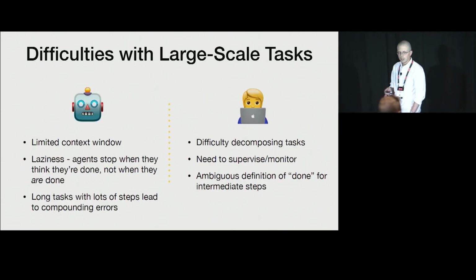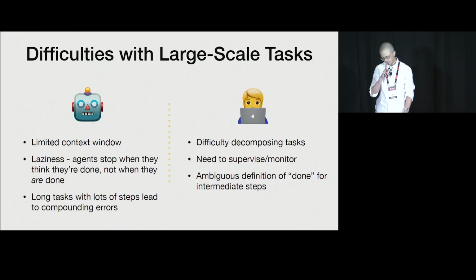The next issue that we really ran into is that agents, and maybe this is model specific, can be pretty lazy. They stop when they think they're done, not when they're actually done. And of course, defining done can be a little bit tricky in some situations. But it does mean that you need a lot of human manual intervention to make sure that the agents are staying on task and that they've actually done the thing that they said they were going to do in the first place.